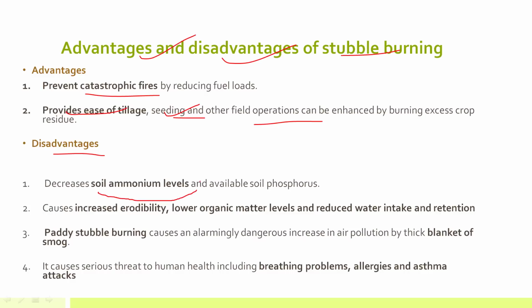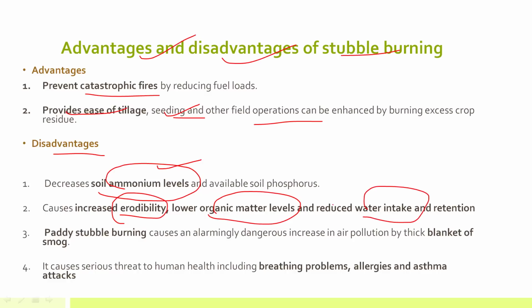One, it will decrease the soil ammonium level. Why? Because now the soil is clear of any residue, and this residue was actually enhancing the nutrients in the soil. But now, since the stubble has been burned, it will decrease the soil ammonium level. It will also increase soil erosion. It will reduce the organic matter content, and once the organic matter is reduced, it also reduces the water intake and water retention capacity of the soil. Plus, it also releases harmful gases, so it leads to air pollution,